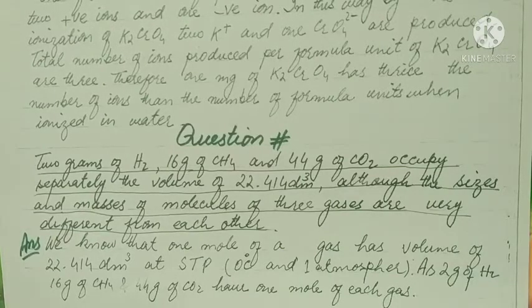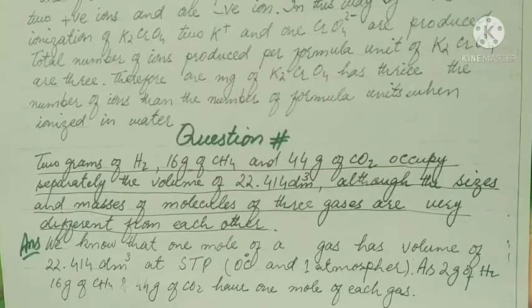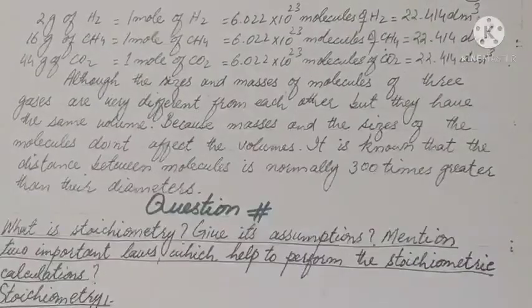2 grams of hydrogen, 16 grams of methane and 44 grams of carbon dioxide occupy separately the volume of 22.414 decimeter cube, although the sizes and masses of molecules of the three gases are very different from each other. Answer: we know that 1 mole of a gas has a volume of 22.414 decimeter cube at STP, that is 0 degree centigrade and 1 atmosphere. As 2 grams of H2, 16 grams of methane and 44 grams of carbon dioxide have 1 mole of each gas.